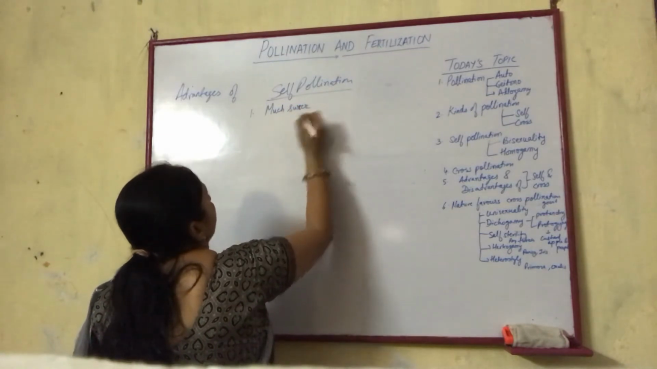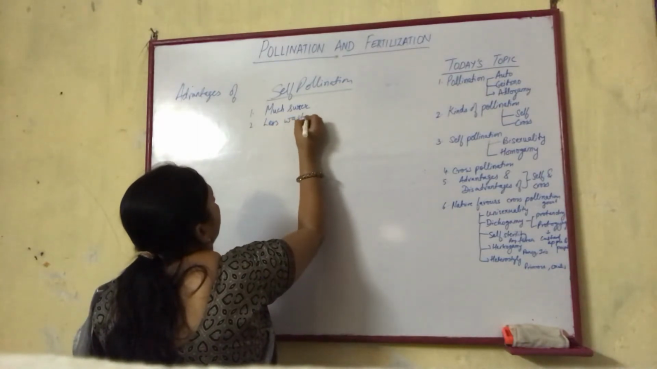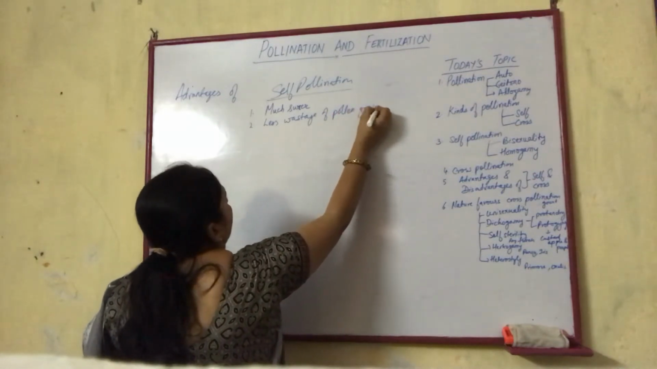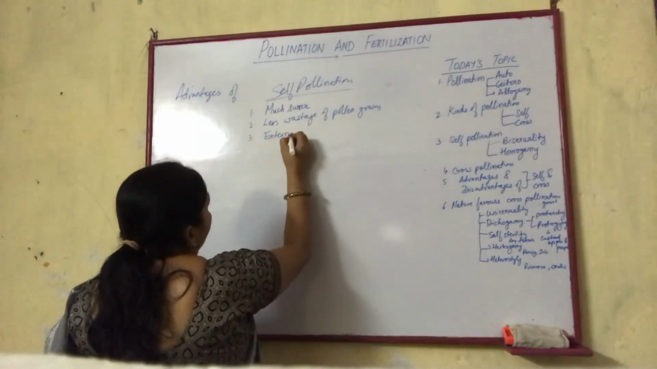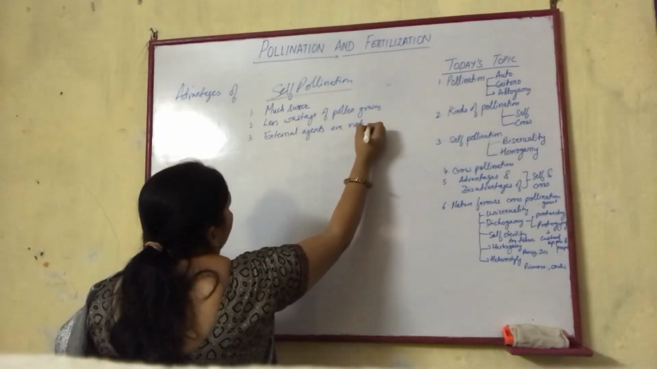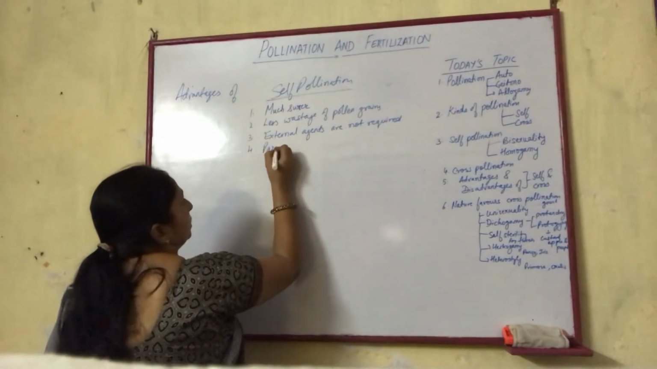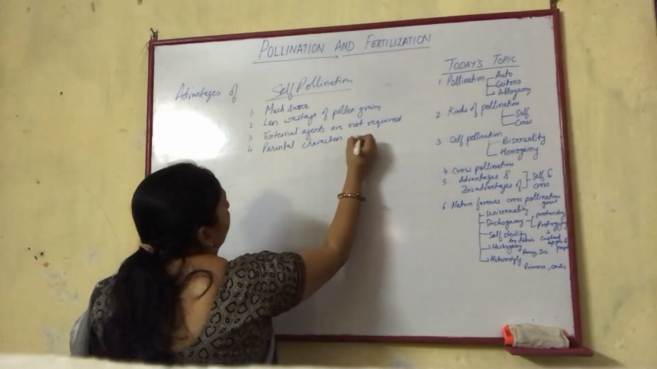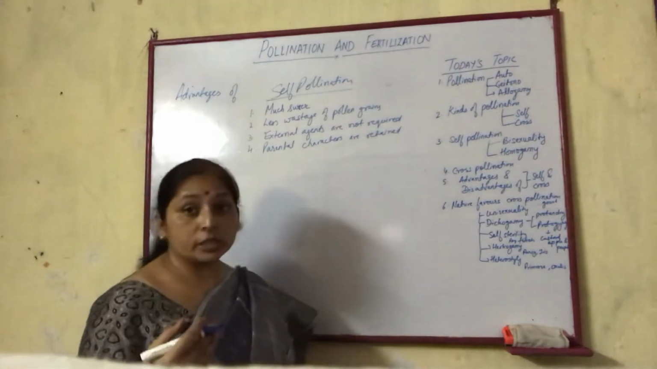Number 2, less wastage of pollen grains. Number 3, external agents, or the pollinating agents, are not required. Number 4, parental characters are retained.